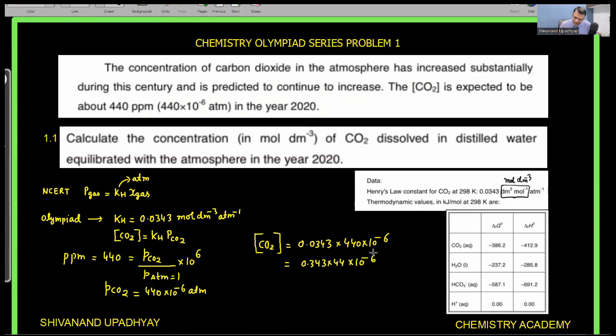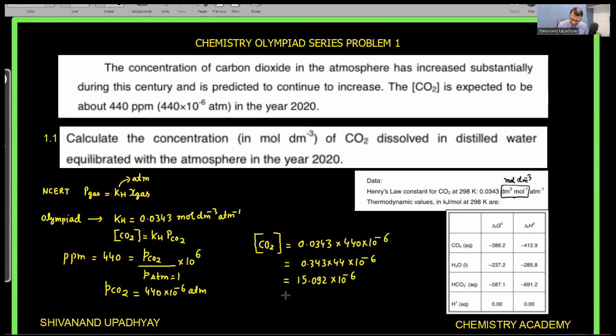The significant figures in this are 3, and in the other value also 3. So 0.343 into 44 is equal to 15.092 into 10 to the power minus 6.